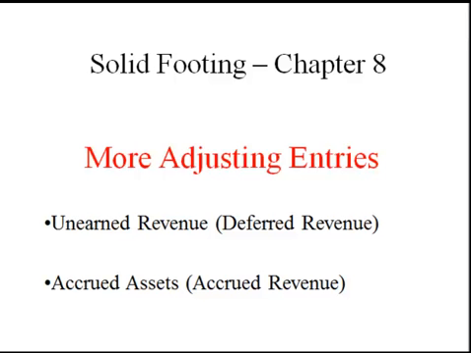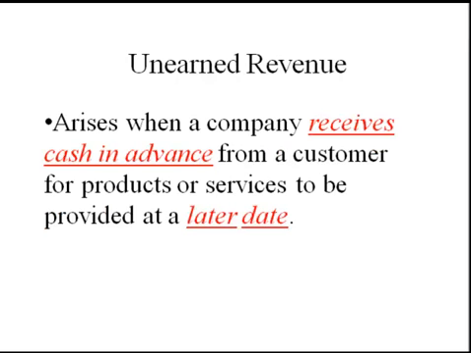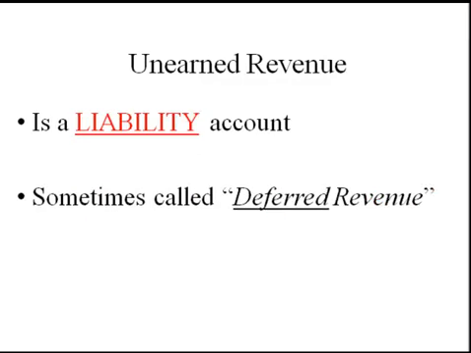In Chapter 8, we continue adjusting journal entries. On the liability side of the books, we review unearned revenue, and on the asset side of the books, accrued assets. Unearned revenue arises when a company receives cash in advance from a customer for products or services to be provided at a later date.